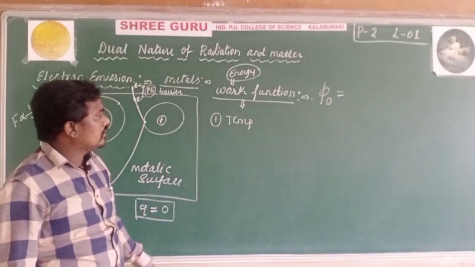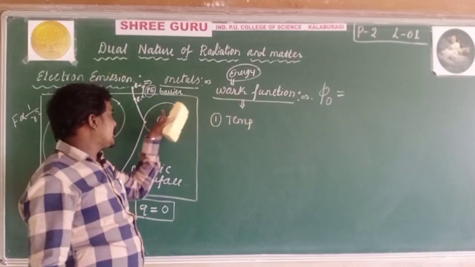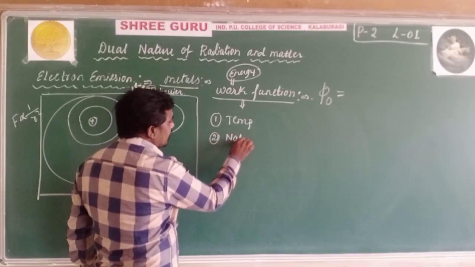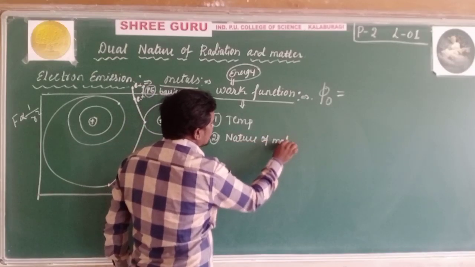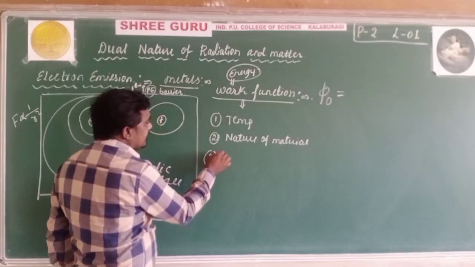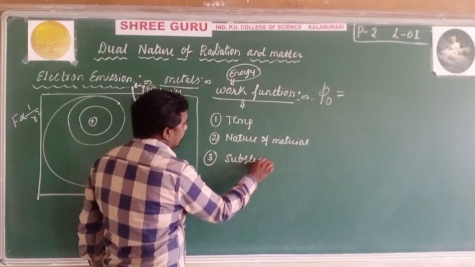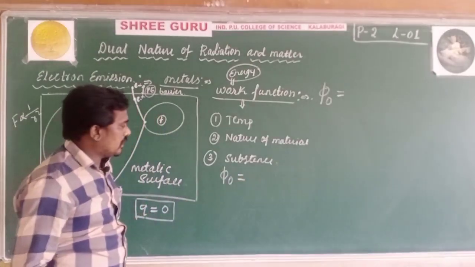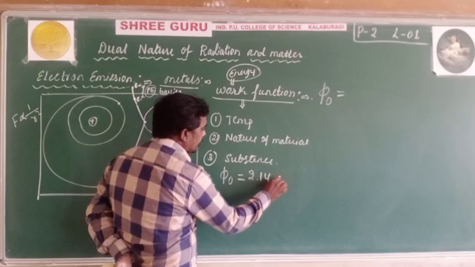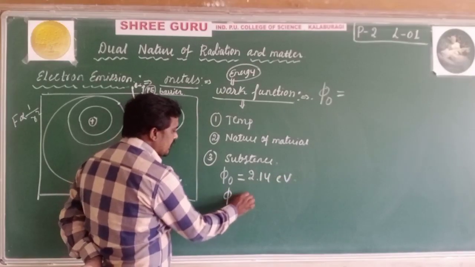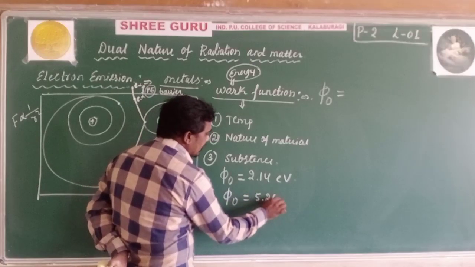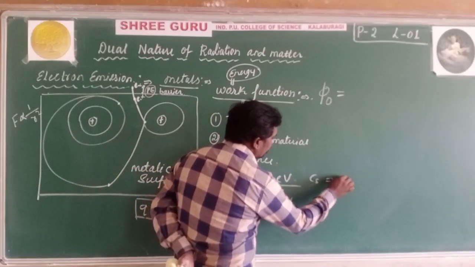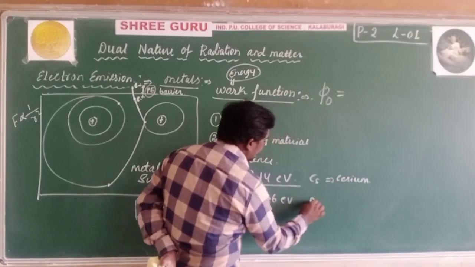If the temperature increases, the energy given to the electrons also increases. The lowest work function is for the cesium atom, 2.14 electron volt, and the highest work function is 5.26 electron volt for platinum.